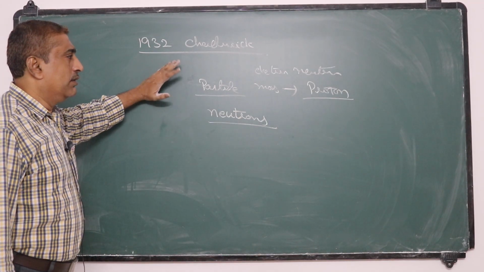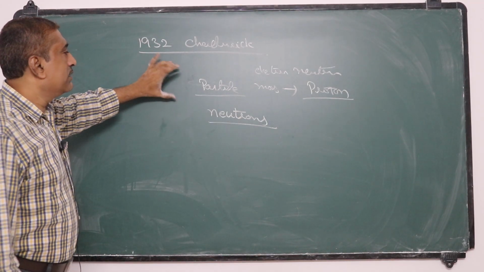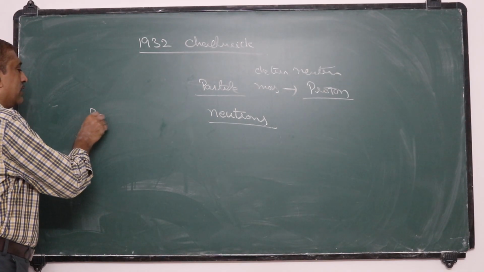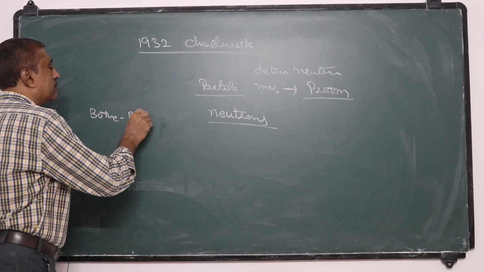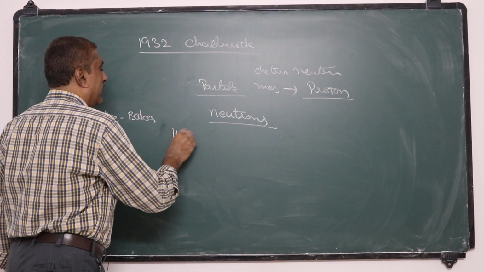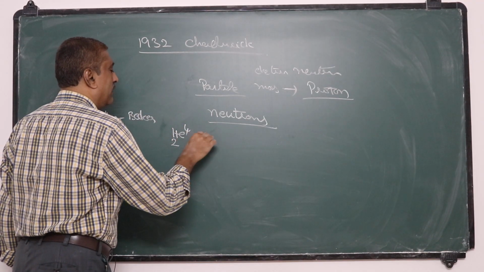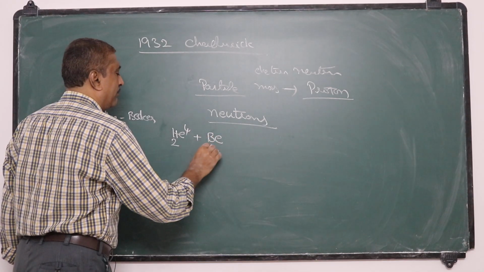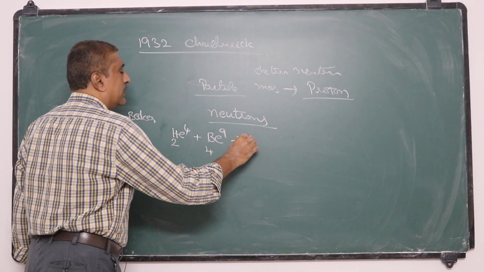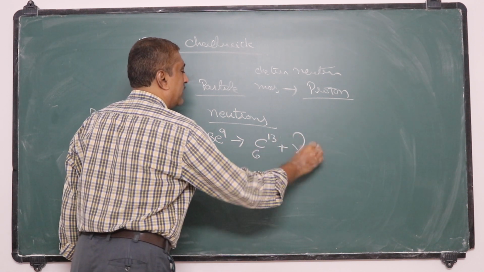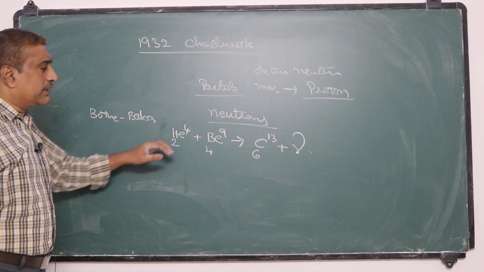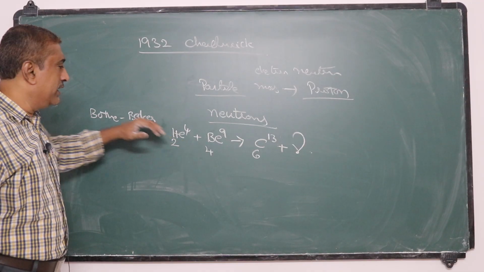The first equation predicted by Bothe and Becker is when helium, that means an alpha particle, was made to hit beryllium. They predicted an equation like this: beryllium-9 plus helium-4 gives carbon-13 plus gamma radiation. This is the first predicted equation by these scientists.